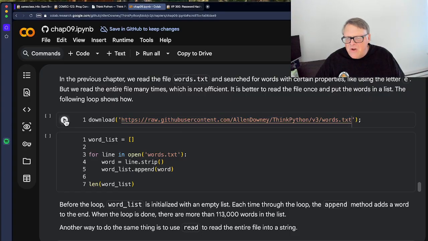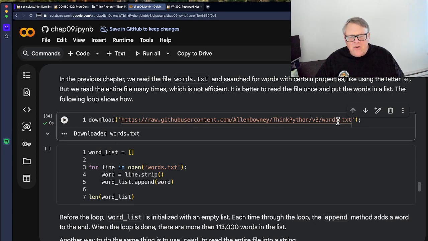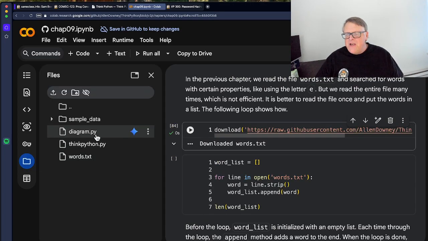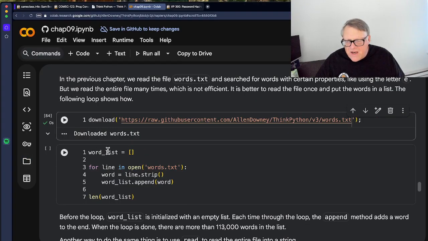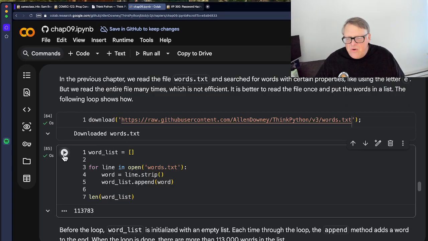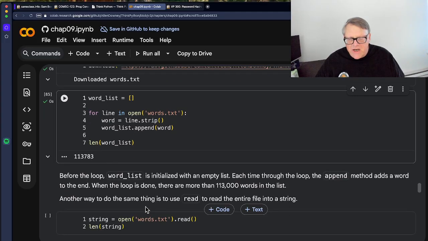We're going to download this file. That'll create a file called words.txt, which you can see here, there it is in your local list of files. And now for every line, you can take the word and strip the line to get the carriage return off the end, and then append it to the words. So that'll give you a list of words, looks like 100,000 and change words in it.